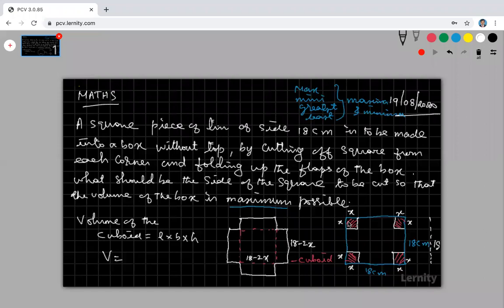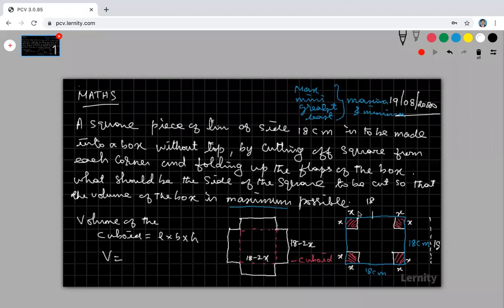Sir, since this is 18, I am going to cut 9, sir. Here also 9, here also 9. So if you cut a square of side 9 centimeter, this is also 9, this is also 9 into 9, this is also 9 into 9. Totally the paper will vanish. Nothing remaining. Are you okay?